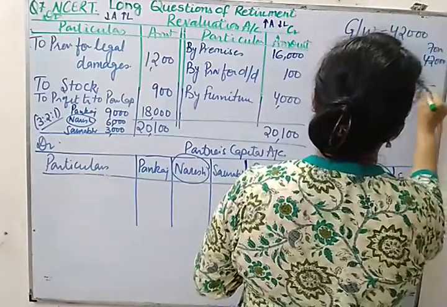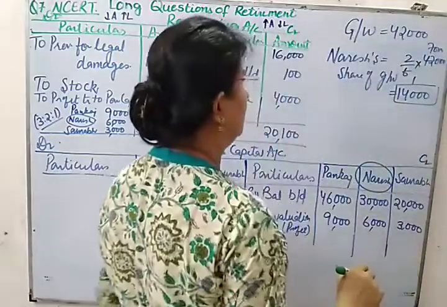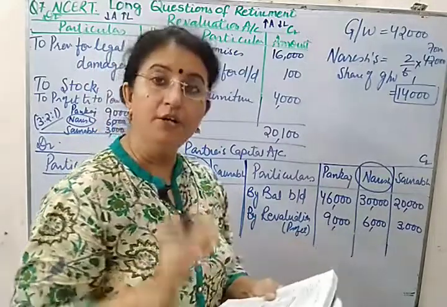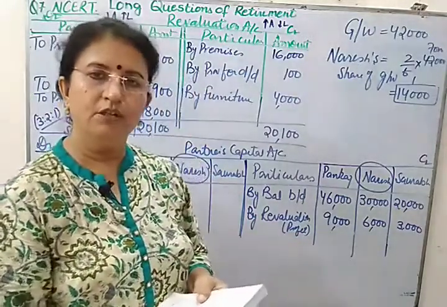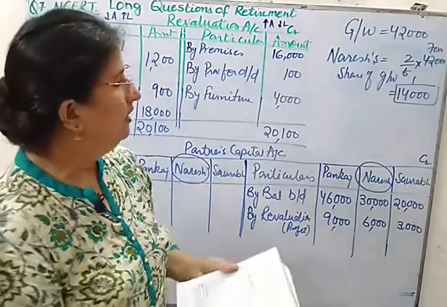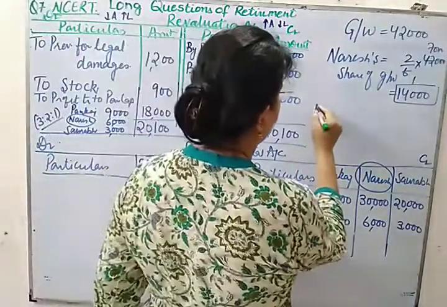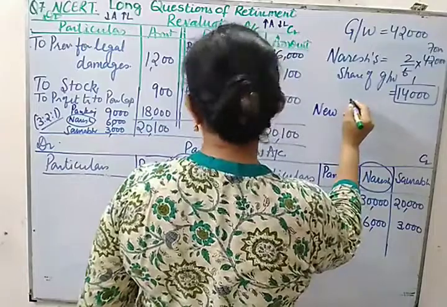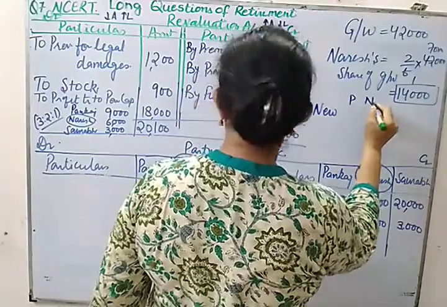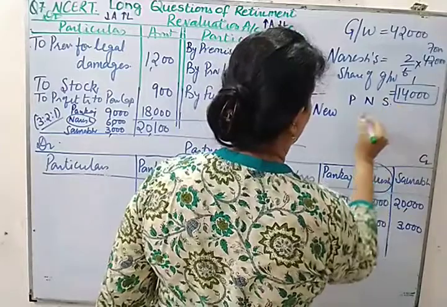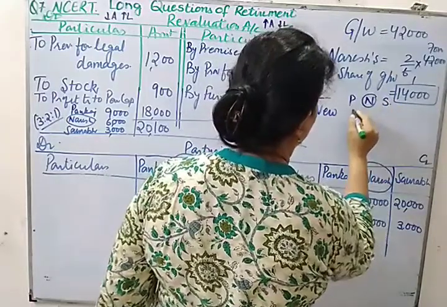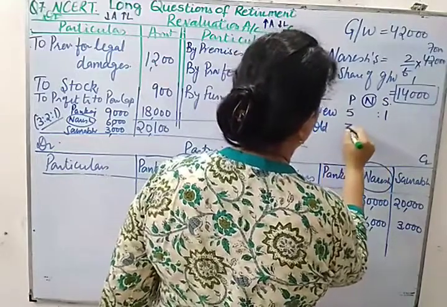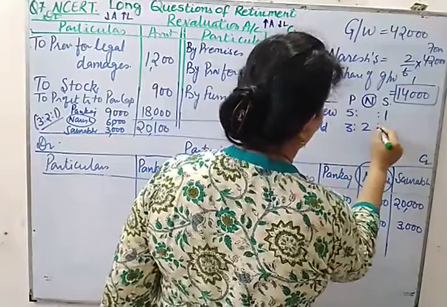So Naresh's share of goodwill is 14,000, and then the new ratio is also given to you. Whenever the new ratio is given to you along with the old ratio, always go for the gaining or sacrificing ratio. So let us calculate. This is your new ratio, for Pankaj, Naresh and Saurabh. Naresh is retiring, so the new ratio of Pankaj and Saurabh is 5:1, while the old is 3:1.